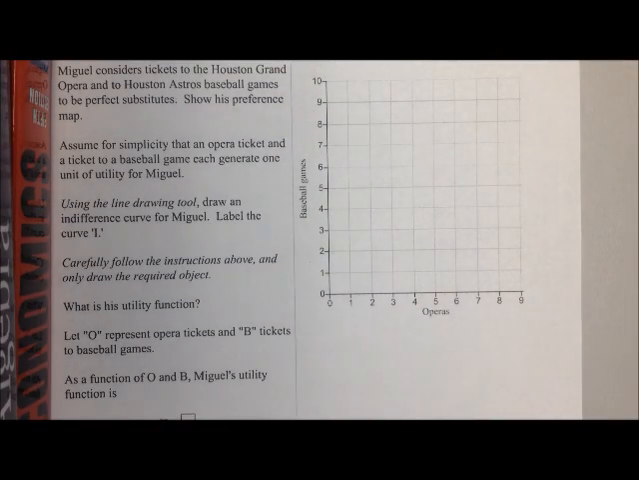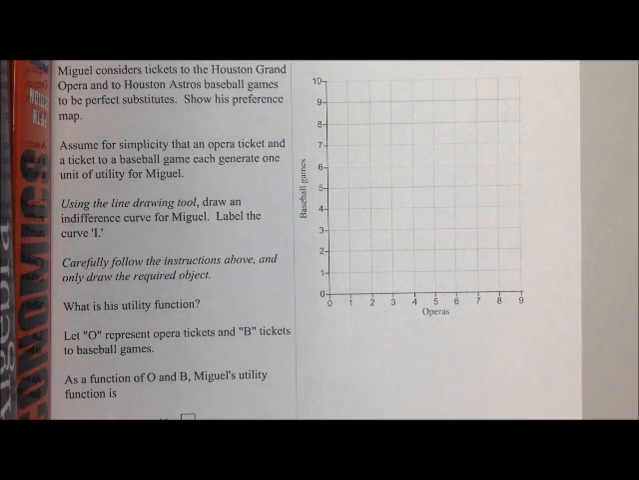Hi guys, I just wanted to go through one of these questions from quiz number 4. This question combines some information about indifference curves and utility functions. We have a consumer, Miguel, who is considering tickets to an opera or a baseball game, and he considers them to be perfect substitutes.